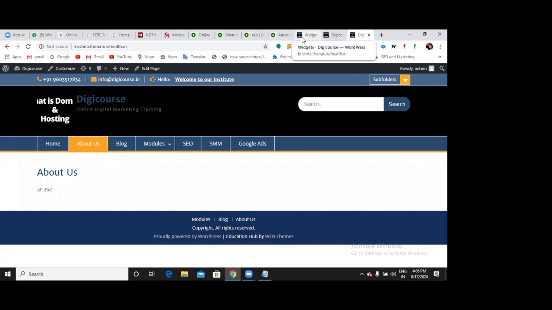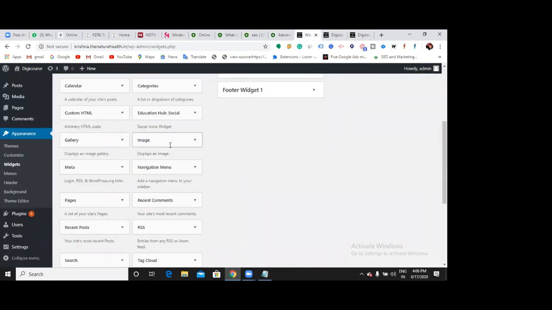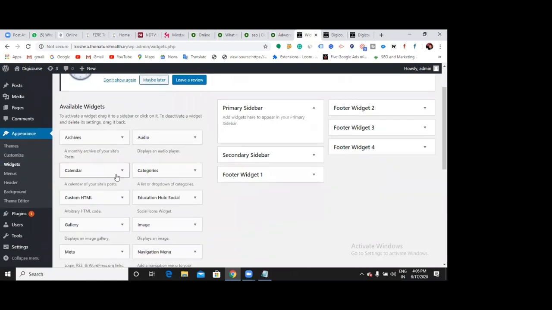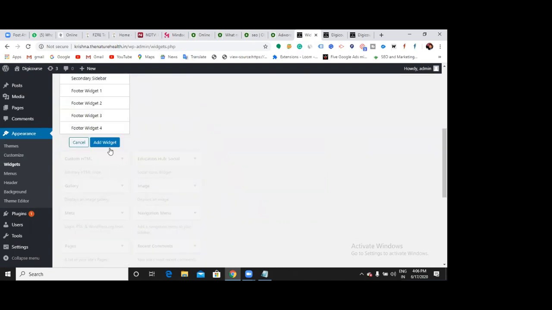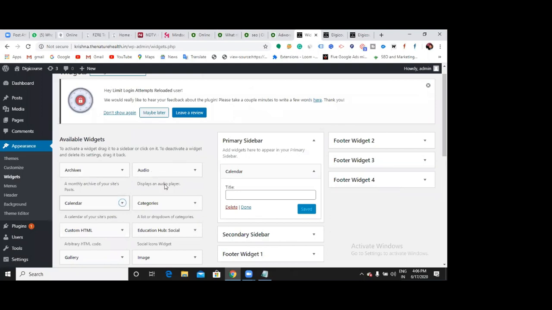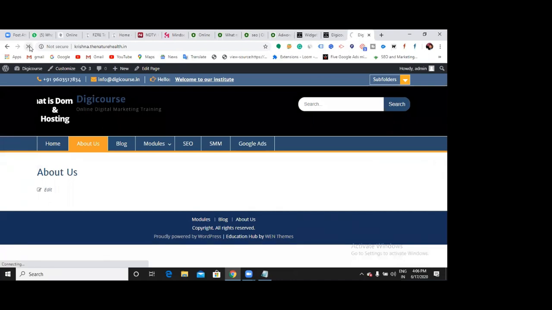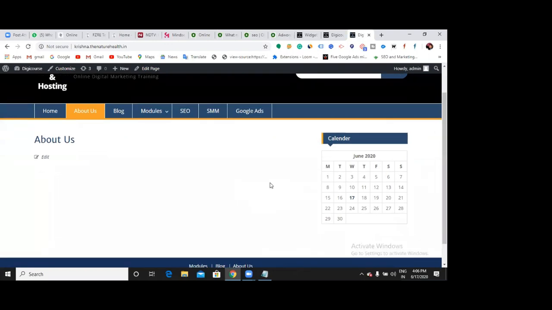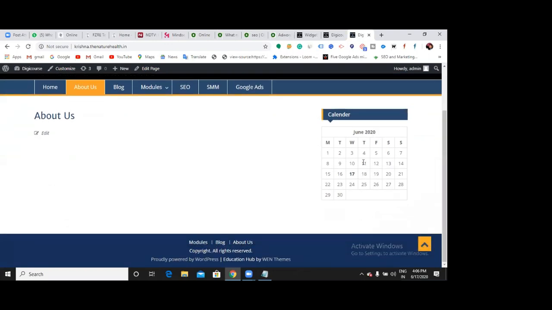Now let us try to add some widgets here. These are a few available widgets you can show, and you can just drag them wherever you want. Let us say I want to show a calendar. Choose where you want to show it, and add a widget. Once I click add, it gets added to my sidebar. You can write a title if you want. Let's go back and refresh it. Can you see? Yes, the sidebar. Now my sidebar consists of the calendar.